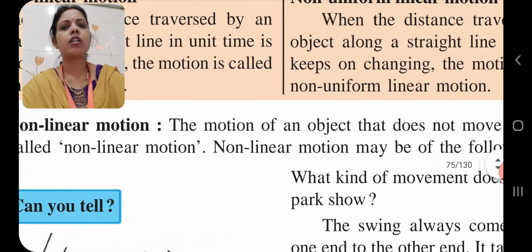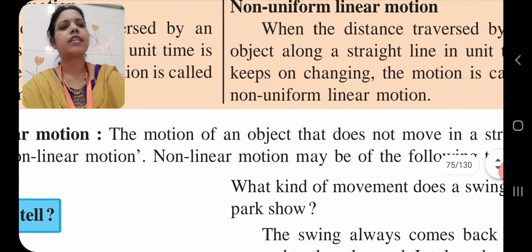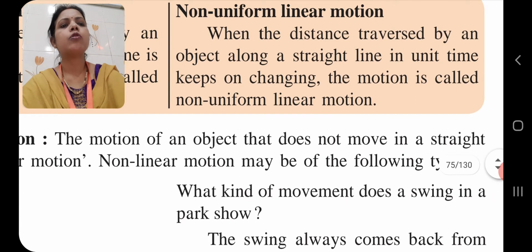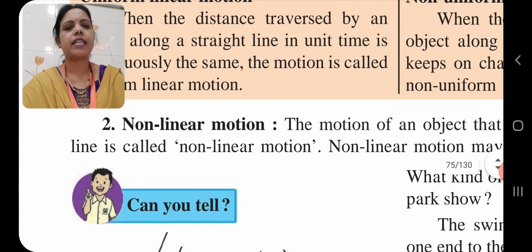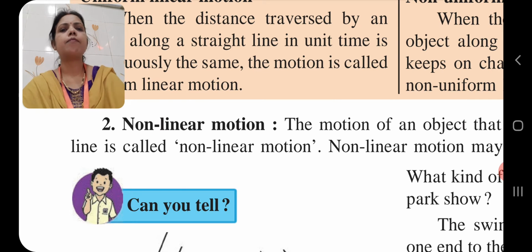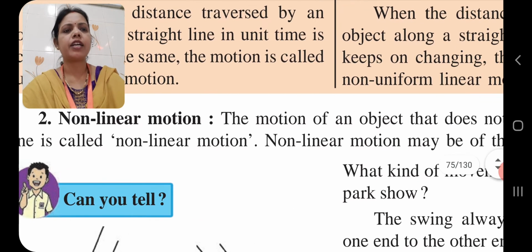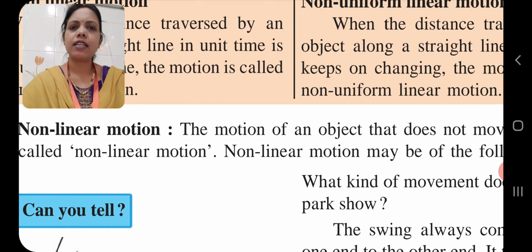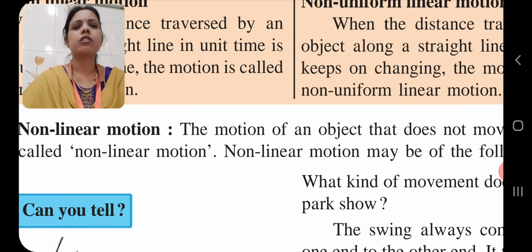Here the motion of an object that doesn't move in a straight line is called non-linear motion. In linear motion, what had we seen? Linear motion always goes in a straight line, but non-linear motion doesn't move in a straight line.